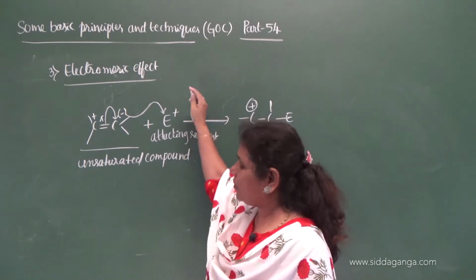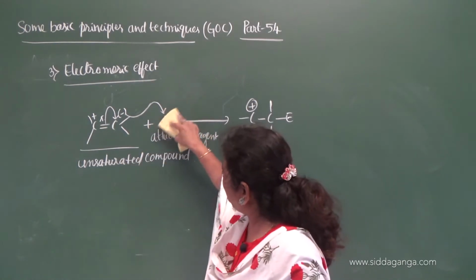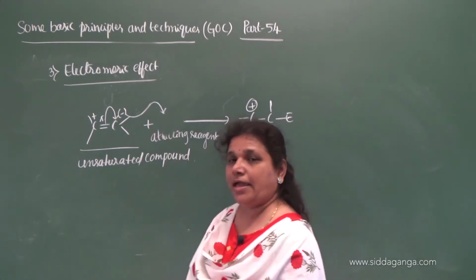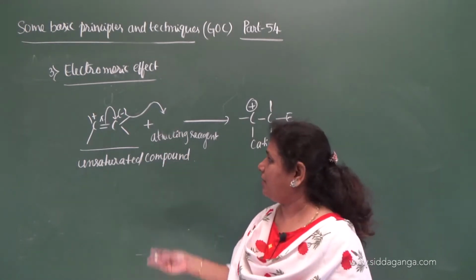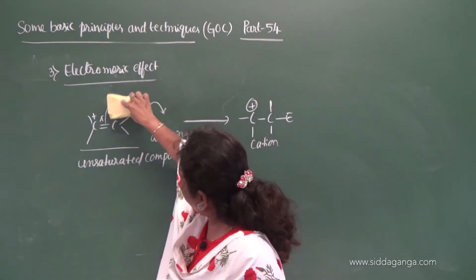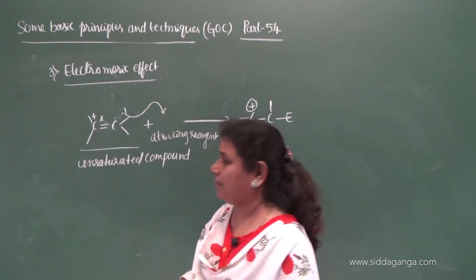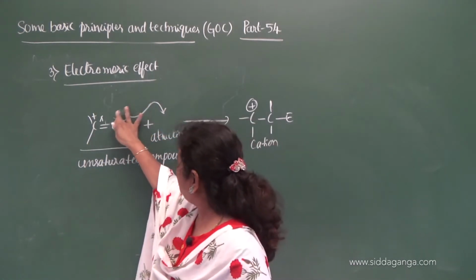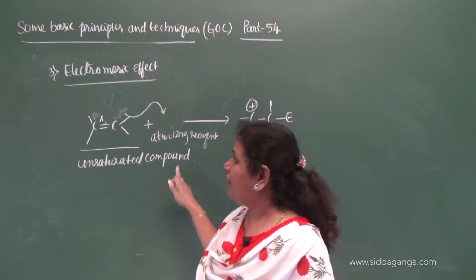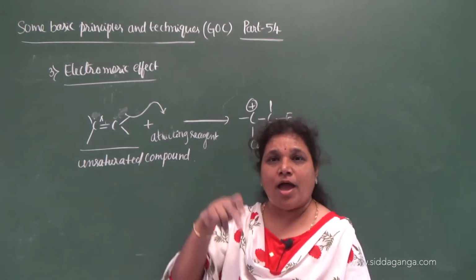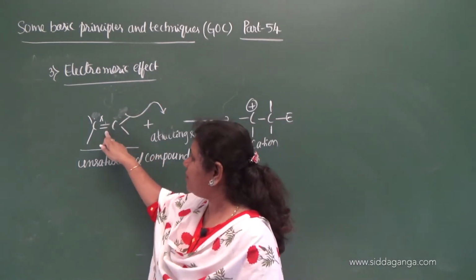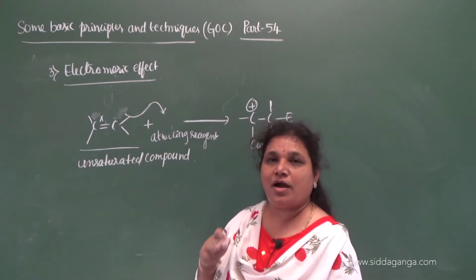So if you remove this attacking reagent from the reaction mixture, what happens? The displaced pi electrons again return to the original position, between the two carbon atoms.